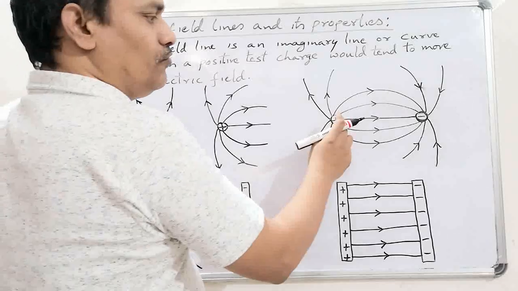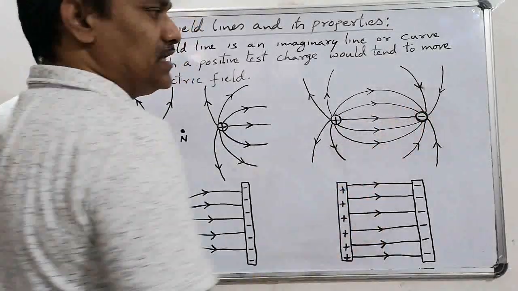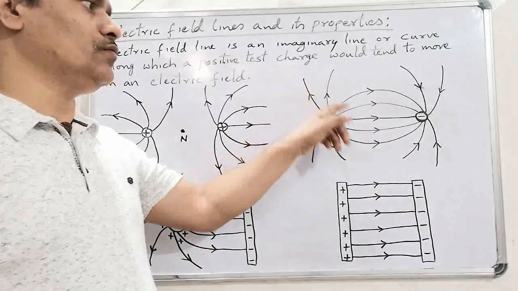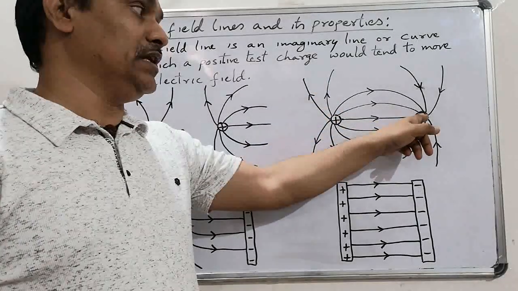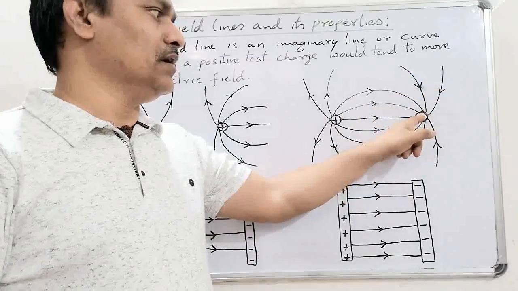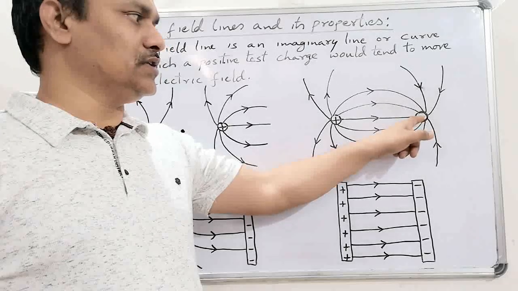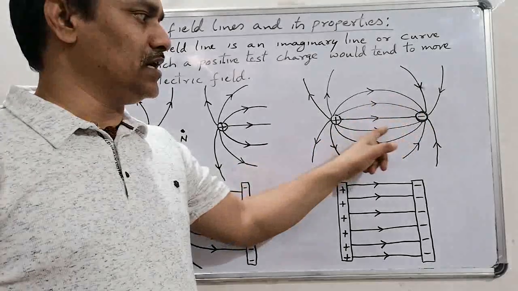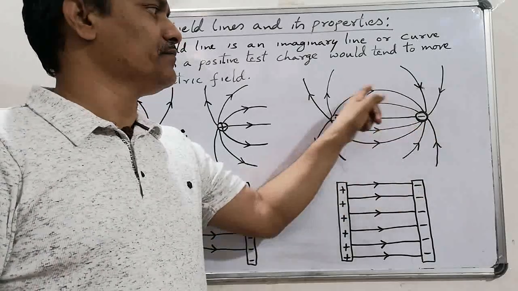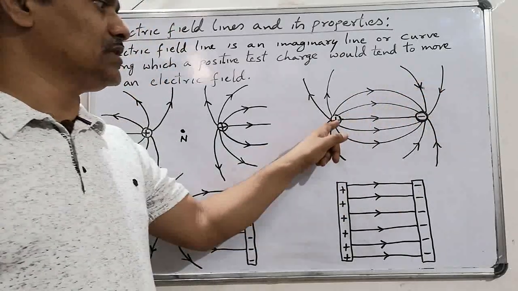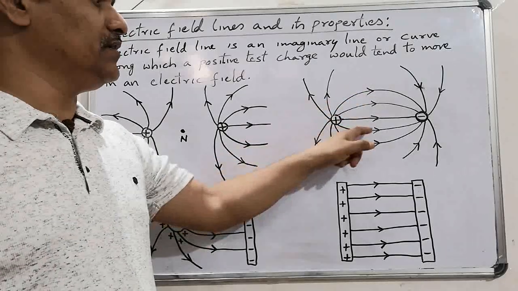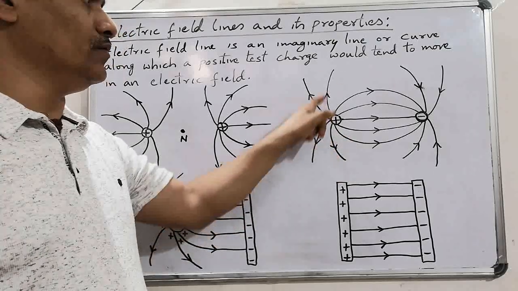In this second diagram, one charge is positive and another charge is negative, and as we know, from the positive charge the field lines are outward, and on the negative charge the field lines are inward. So all the field lines incident on the negative charge, see that the direction of field lines is inward only. But if we take the positive charge, from the positive charge the field lines are outward. Every field line should be outward.